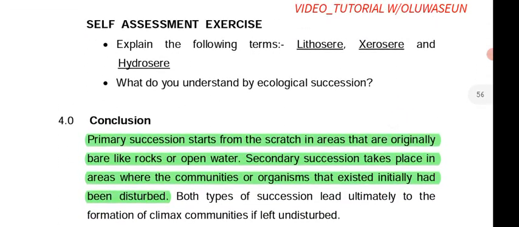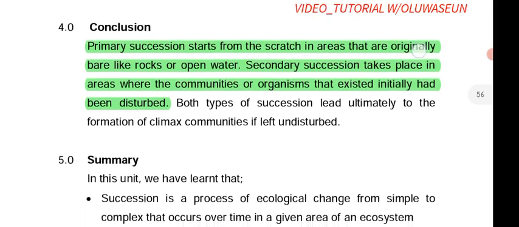Now explain the following terms: lithosere, xerosere, and hydrosere. We say primary succession that occurs on bare rock is called lithosere, primary succession that occurs on bare ground is called xerosere, while primary succession that occurs on water is called hydrosere. Then what do you understand by ecological succession? We have defined that and it's very simple. So that's that about that.